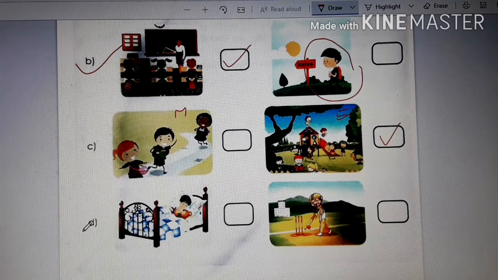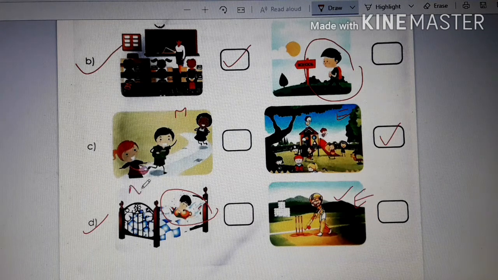Next, the last one, you can see this child is sleeping, whereas here a child is playing. So which activity is done later, children? We play in the evening and we sleep at night. So first comes evening, then comes night. So which activity is later, children? Night. Sleeping is later. Okay, have you understood?